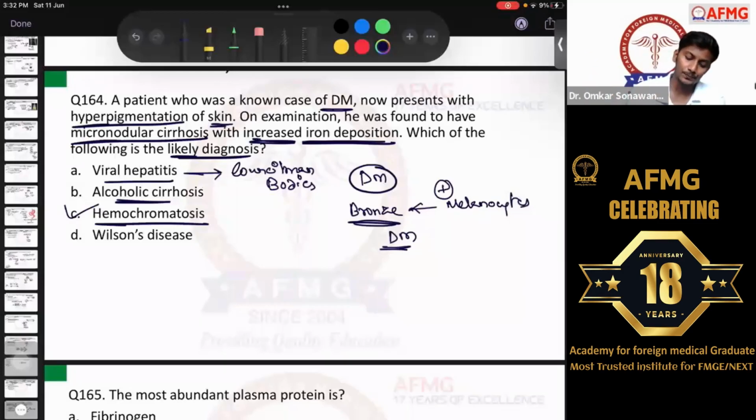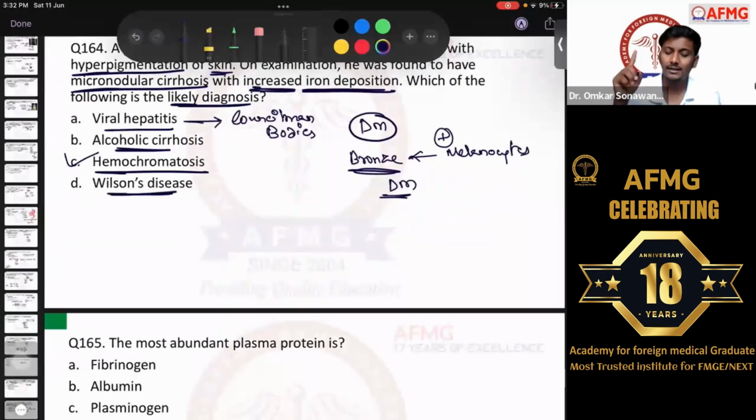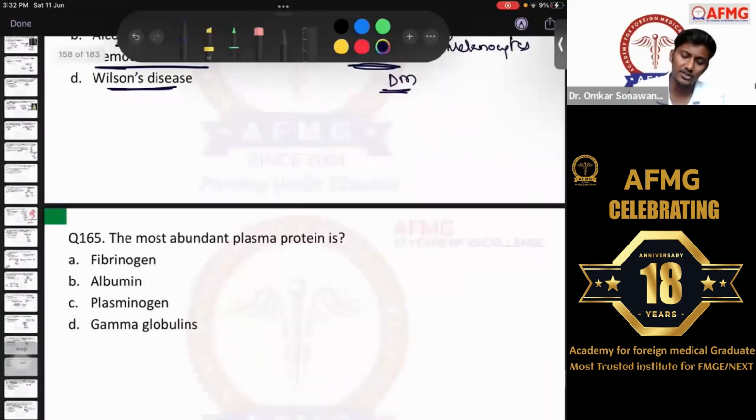So please remember. Moving further, Wilson's disease, there is excess deposition of copper inside the liver, and the second most common organ affected, it is definitely not the skin. It is not the pancreas. It is usually the descemet's membrane of cornea, which leads to K-ring or sunflower cataract in the lens, or it is usually the basal ganglia, which leads to Parkinsonism-like features.